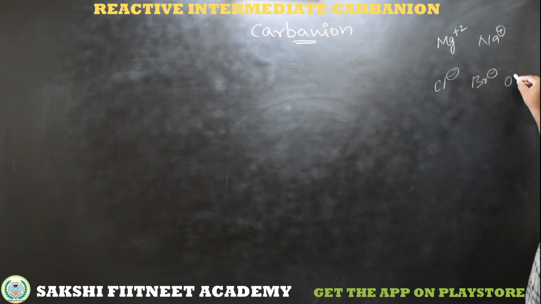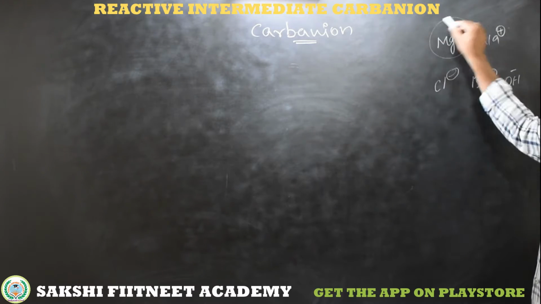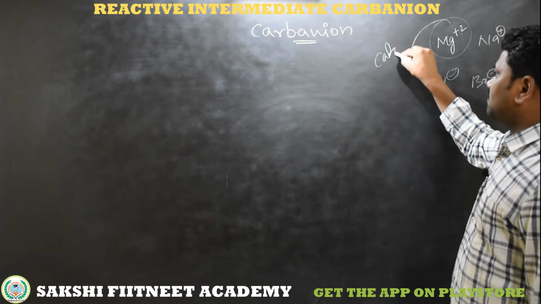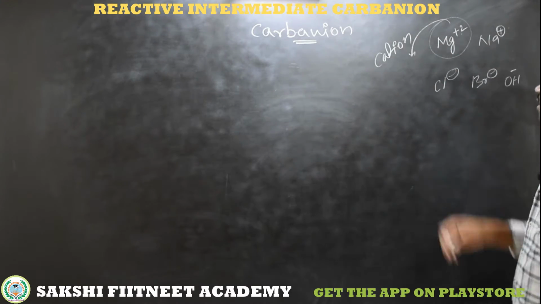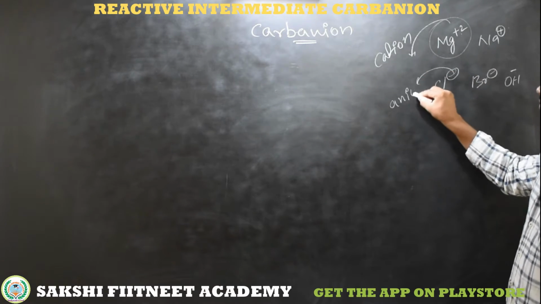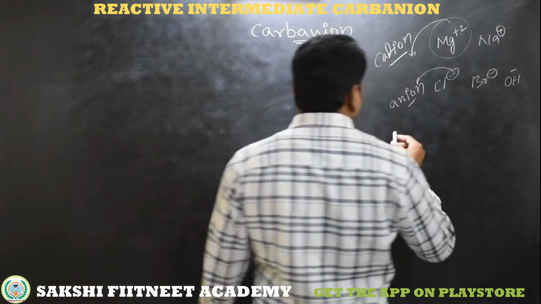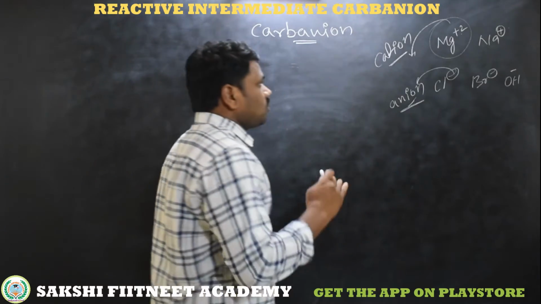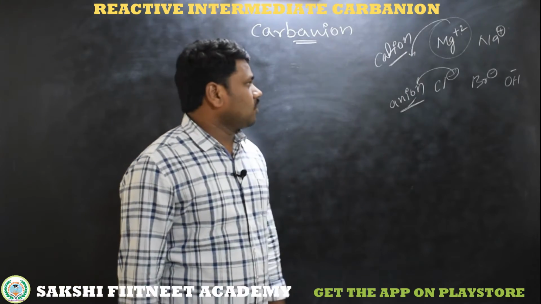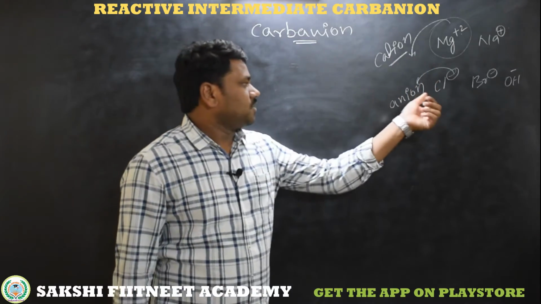Oxygen with -2 and 1 hydrogen becomes negative. An element or group of elements which has a positive charge is called a cation, that we know already. An element or group of elements which has a negative charge is called an anion. So positively charged species are called cations and negatively charged species are called anions. Based on their characteristics we can classify them into electrophiles and nucleophiles.